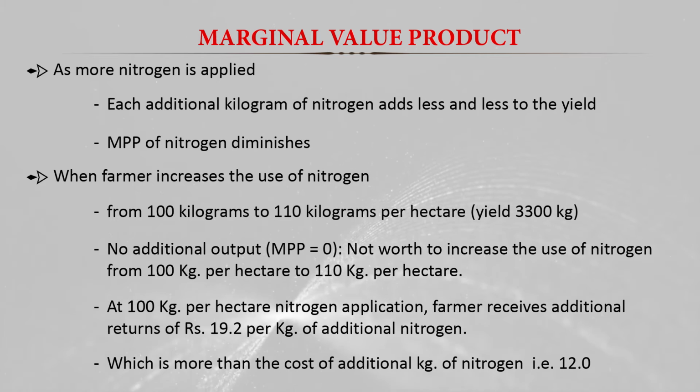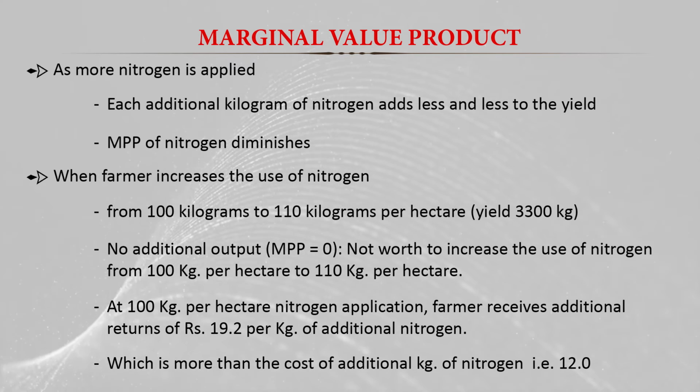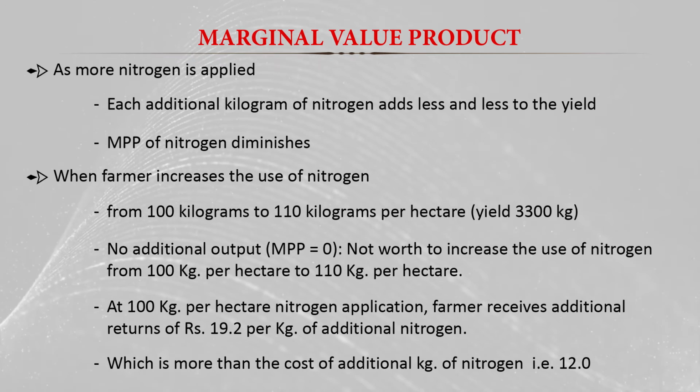So the 19.2 is a little more than the 12 rupees of nitrogen cost.